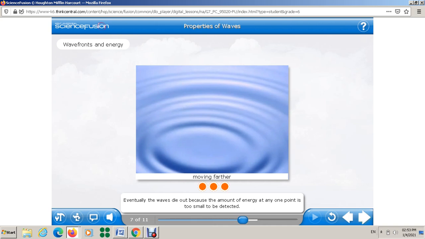So I want you to put in your mind now that as the wave front moves farther from the source, the energy is spread over a greater area. Less energy is available at any one point on the wave front. If you measure a wave at a point farther from the source, you measure less energy. But at the end, the total energy of the wave front stays the same.